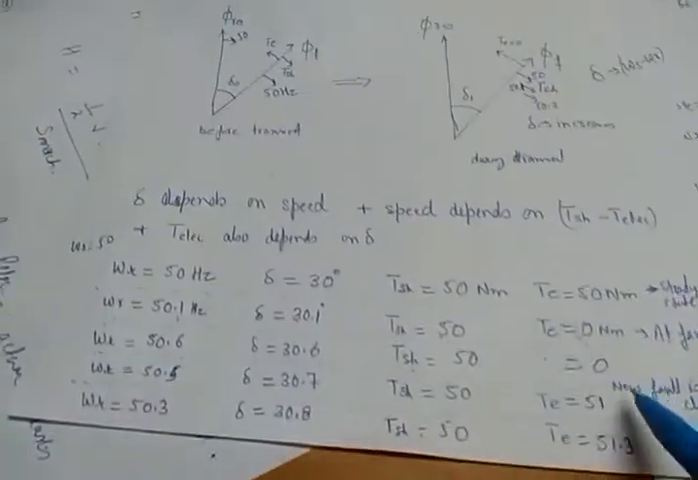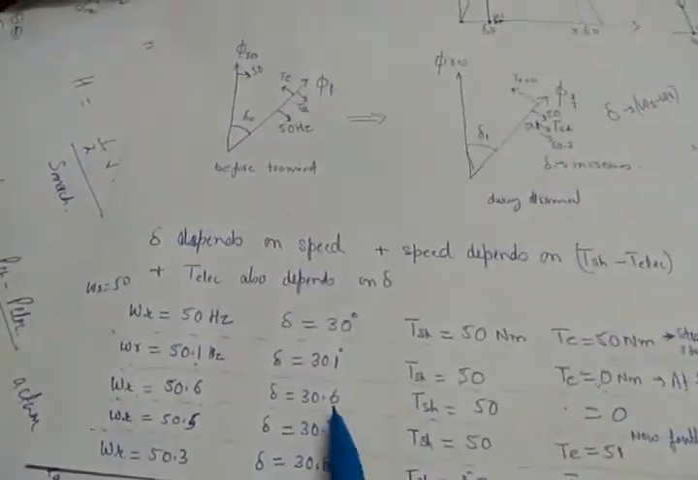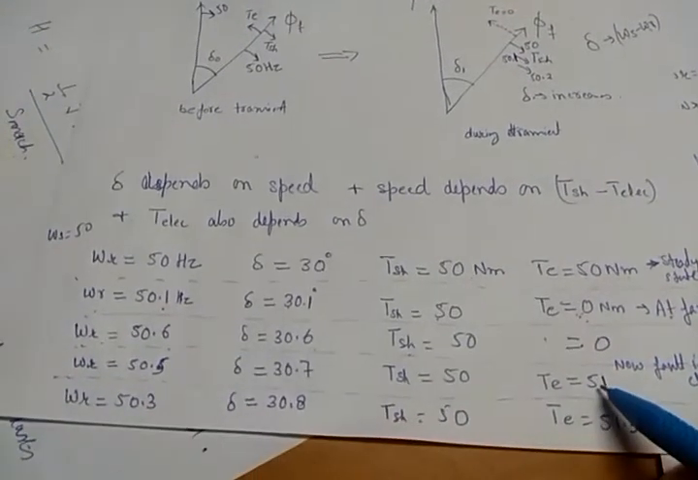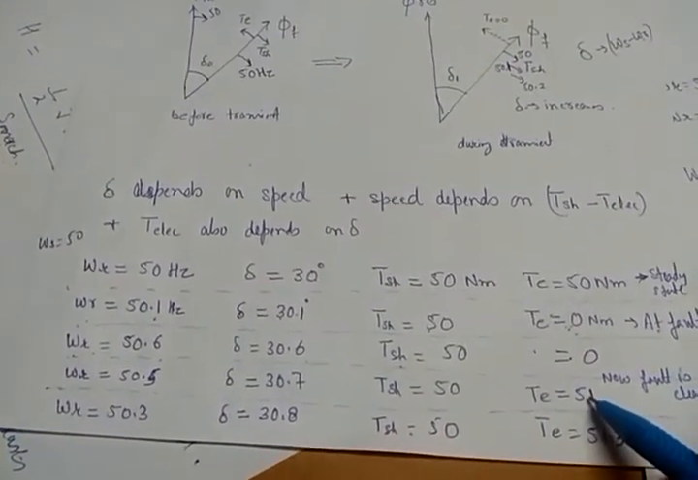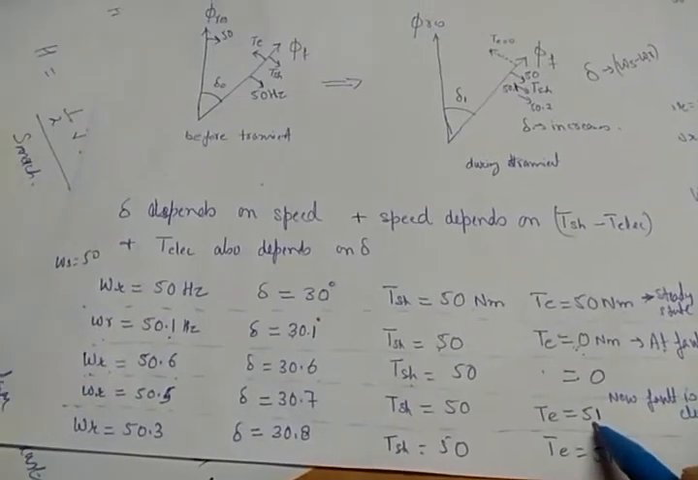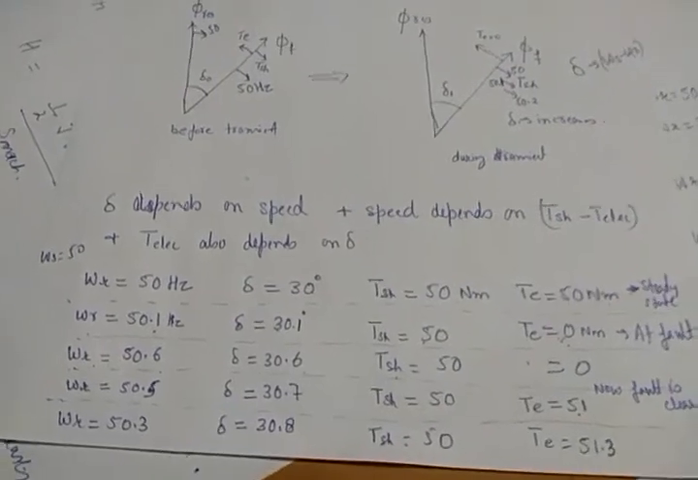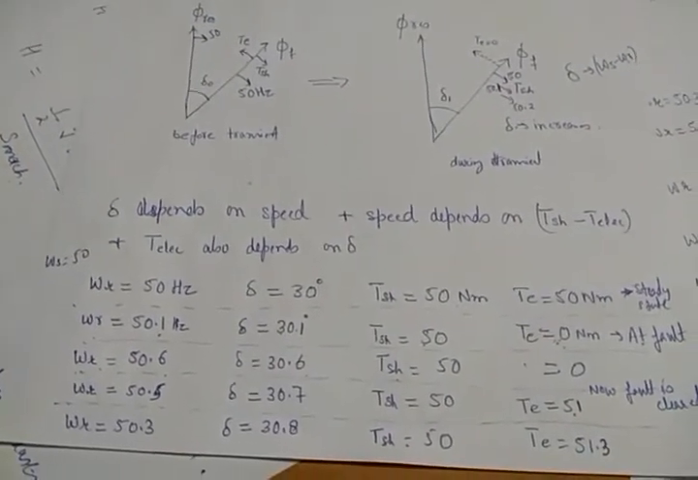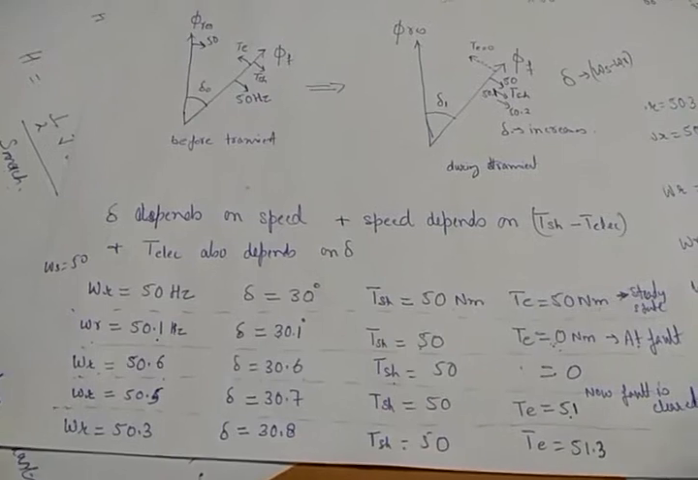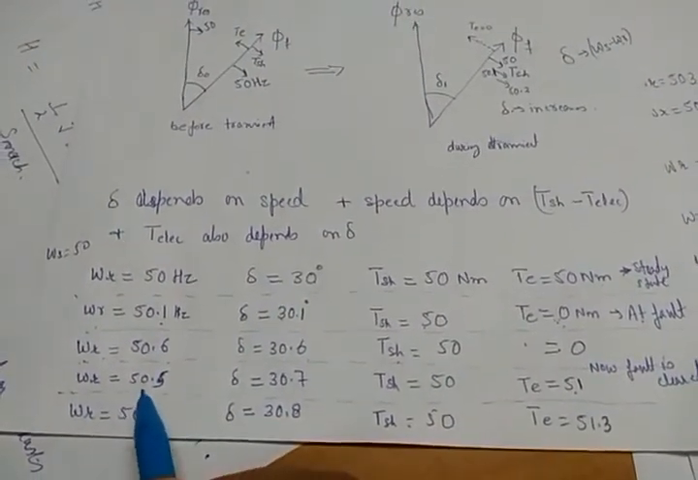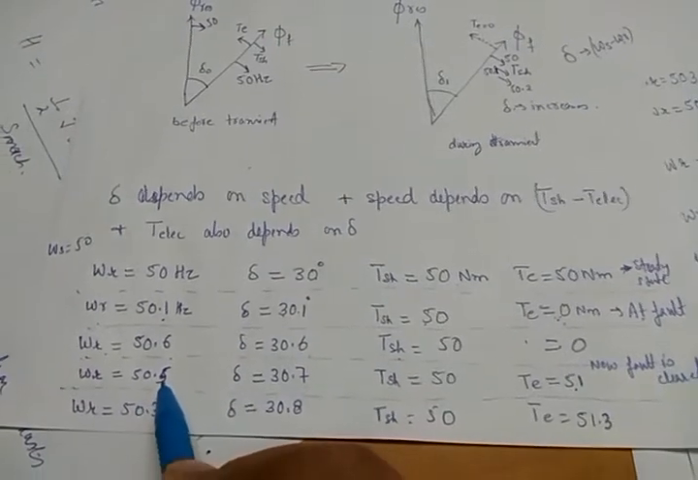When the fault has been cleared at 30.6, the electrical torque will be more than the shaft torque. What will happen to the rotor speed? Rotor speed will start decreasing. But as I told you, the rotor has a huge inertia, so it cannot reduce instantaneously. Rotor speed will slowly reduce from 50.6 to 50.5.